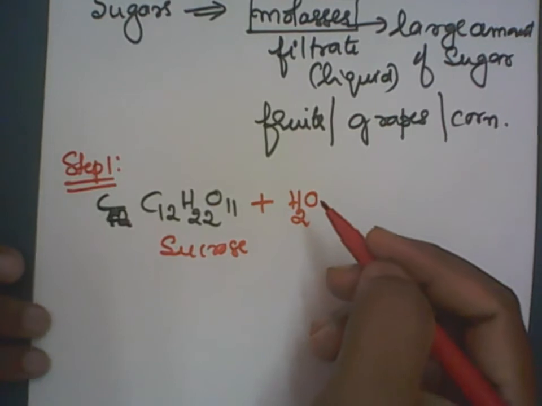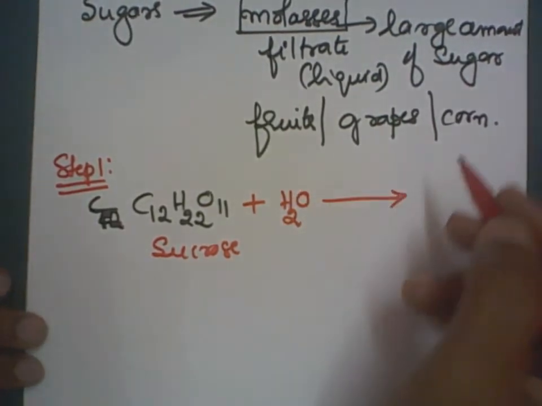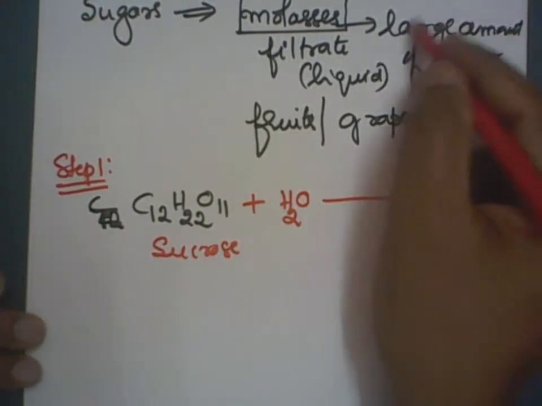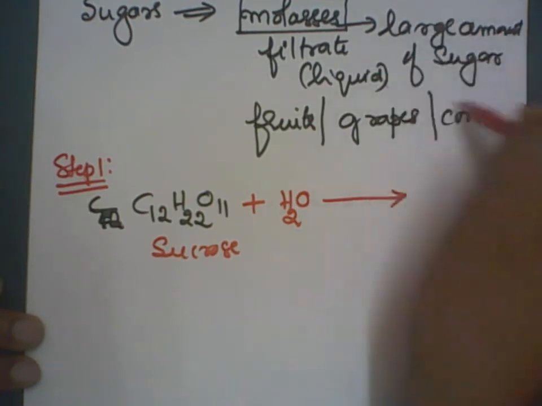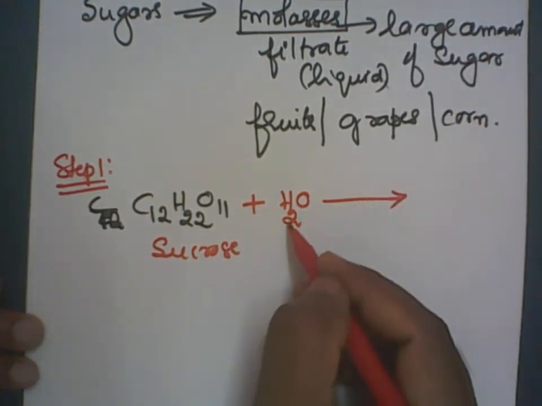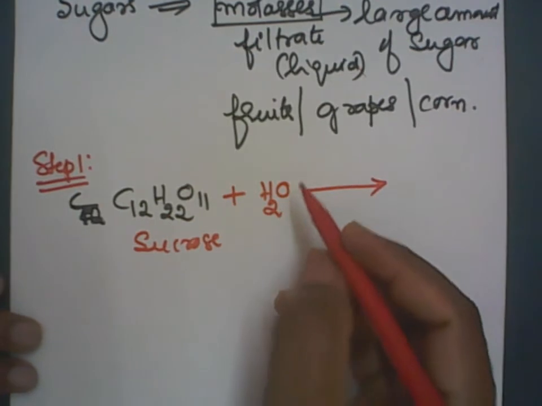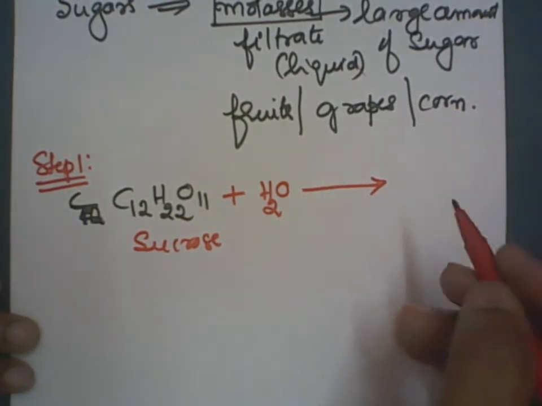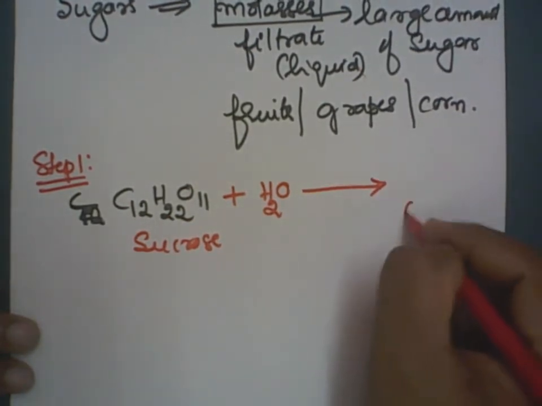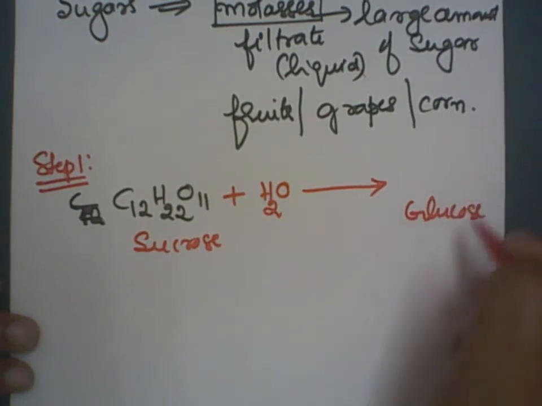Hydrolysis means reaction with water. The bond breaks. This highly concentrated sugar is diluted with water, and the hydrolysis takes place to give two compounds, glucose and fructose.